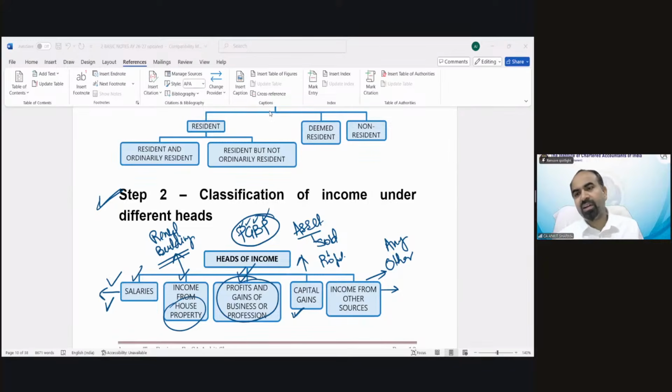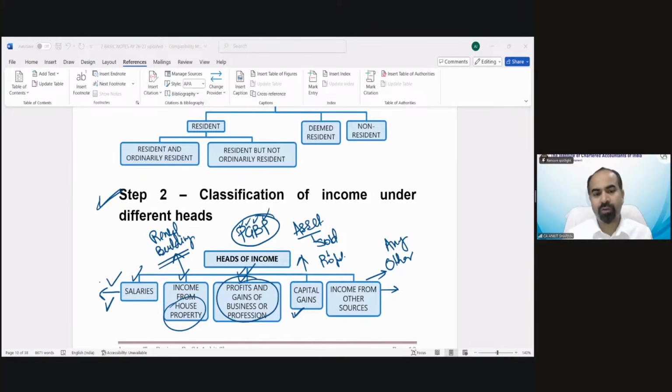Aditya is saying dividend comes in capital gain. No, Aditya, dividend would be part of income from other sources because that is a regular income on shares. If you transfer your share and get a profit, that profit is part of capital gain. Dividend would not be part of capital gain. That would be your income from other sources. So we have specific heads. These heads are technically separate chapters.